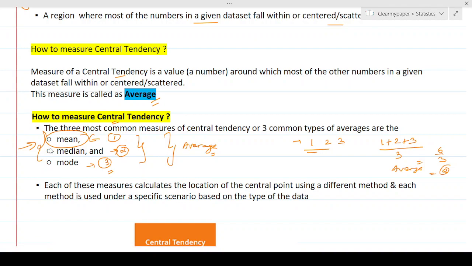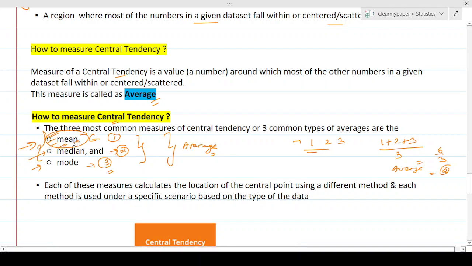But even when we say median, that's also a form of average to measure central tendency. When we talk about mode, that's also an average to measure central tendency. So all these are different measures of central tendency, and collectively they are called as average. But typically in real life, when we say average, we always think about mean. So I just wanted to make sure we understand that that's the context, okay?